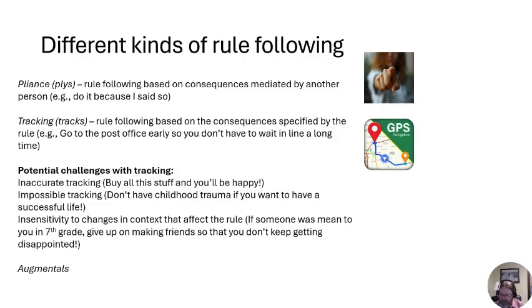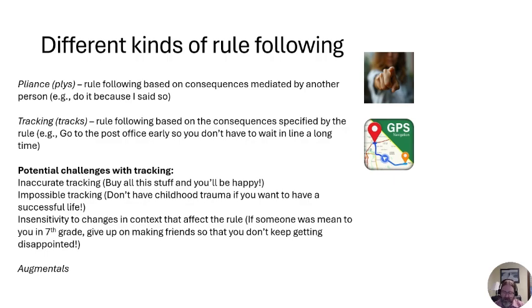So the first kind is what's called pliance, or plies. Comes from the root word for compliance. And what this refers to is when we see rule following that's based on the consequences mediated by another person. Another kind of fancy way of saying, do it because someone says so.